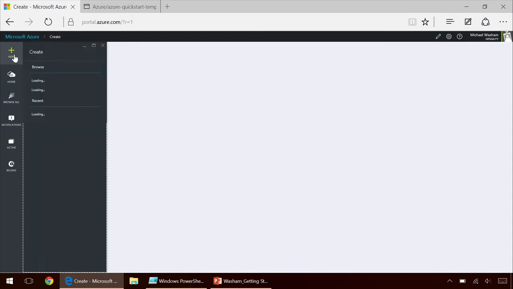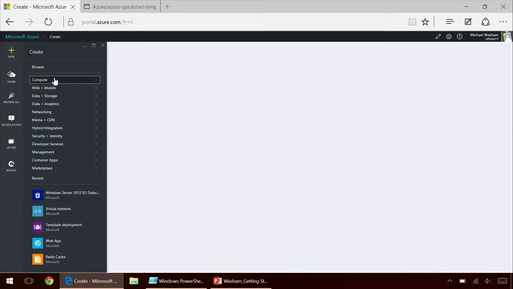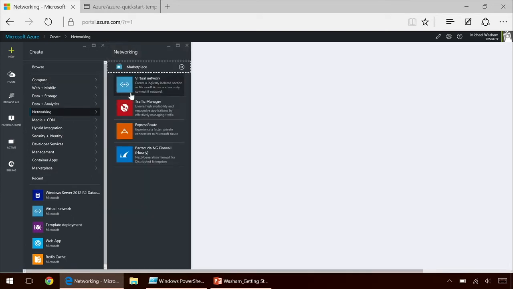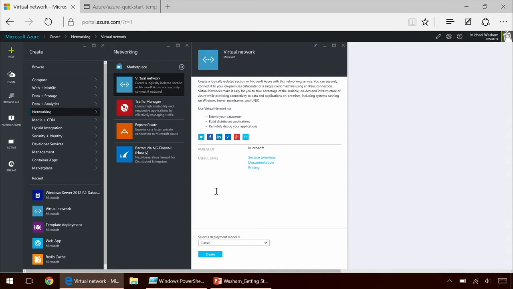So I'm going to switch over to the Azure Management Portal. And the first thing we're going to do is go to New. Once we're in New, we can go to the different resource types that we can create. In our case, we're actually going to create a virtual network, so that's going to be under the networking group. So I'm going to select virtual network, and there's two different deployment models, Classic or Resource Manager. Resource Manager is the newest model that you can create resources in. So I'm going to choose it.